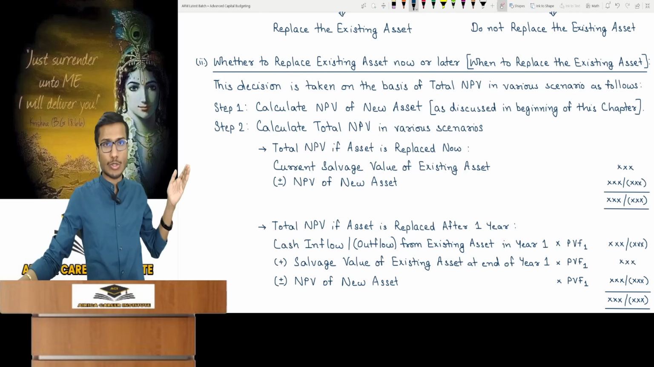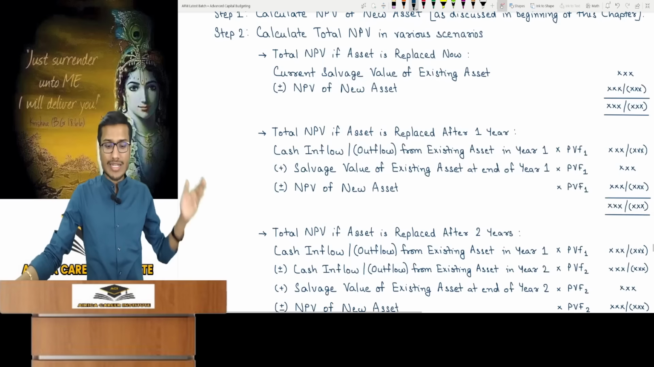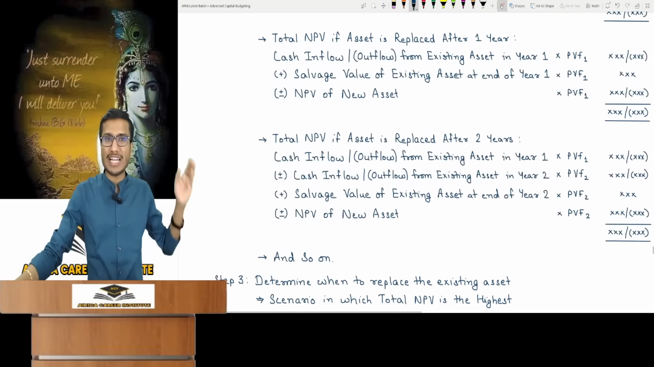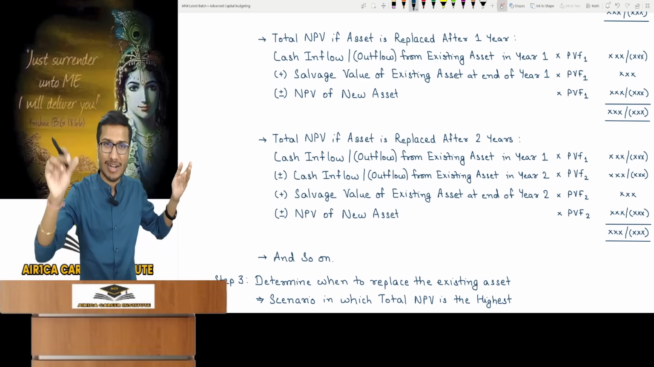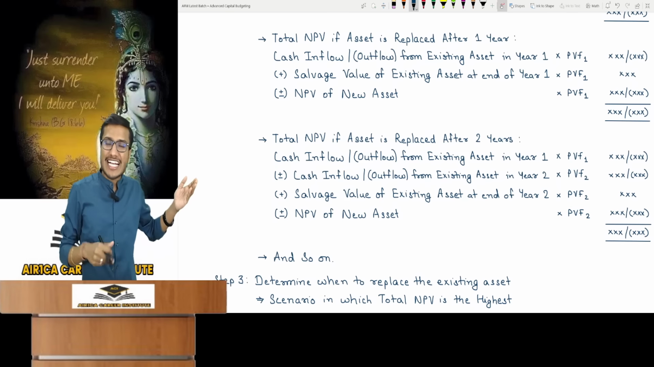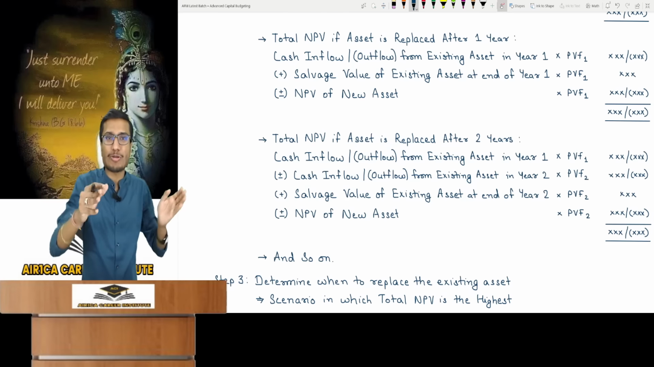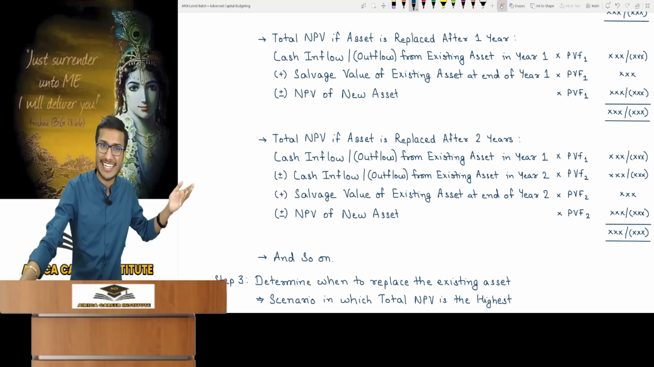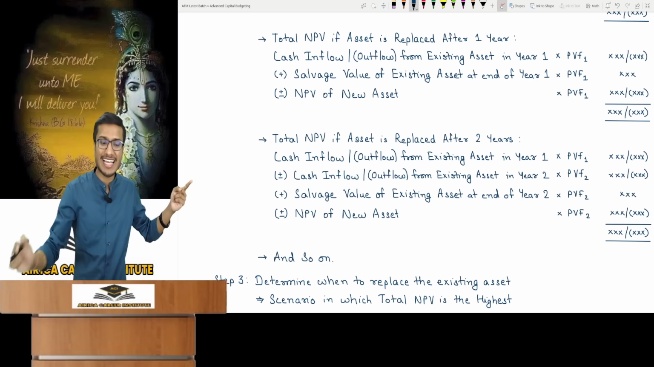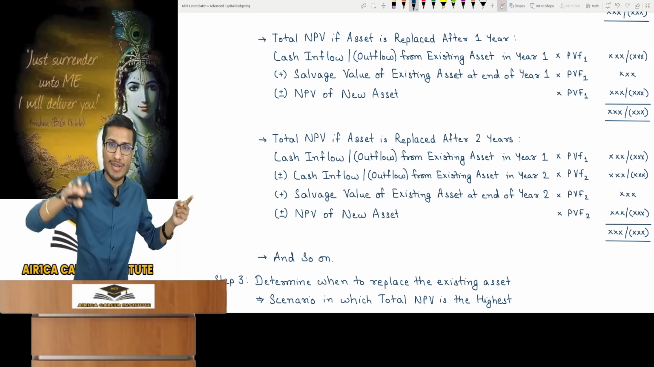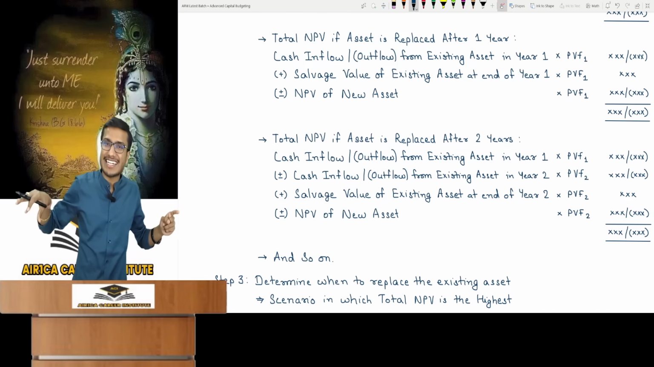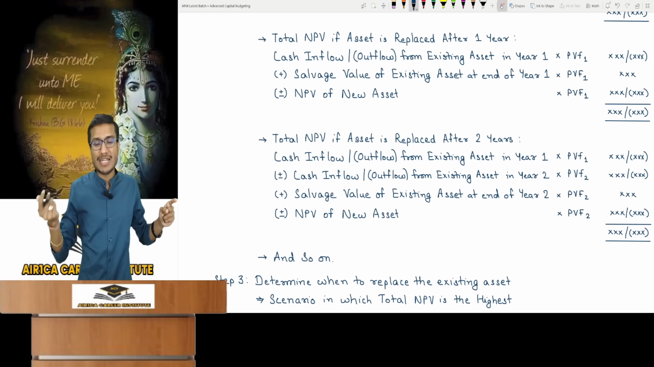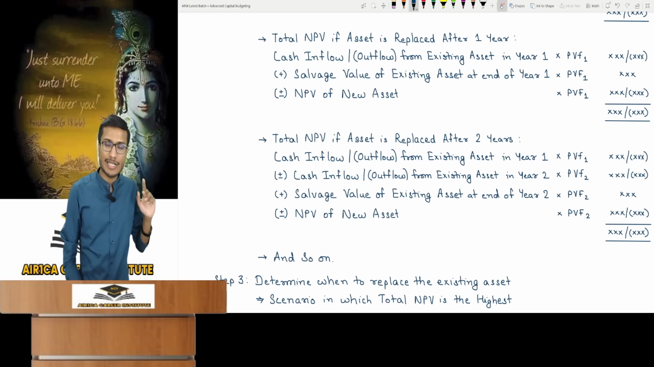This is how the institute proceeds. Calculate total NPV if you replace today. That is the total NPV after 1 year and total NPV after 2 years. The first year's cash flow from the existing asset will be multiplied by its PV factor. Then the existing asset's second year cash flow is multiplied by the second year's PV factor, since replacement is after 2 years. At the second year end, sell the old asset, then get salvage value. By adding that, multiply it by the second year PV factor. You know the new asset's NPV is for year 2 end, so you can multiply it by the PV factor of year 2. This gives the total NPV.